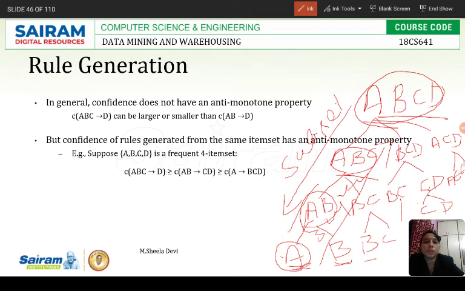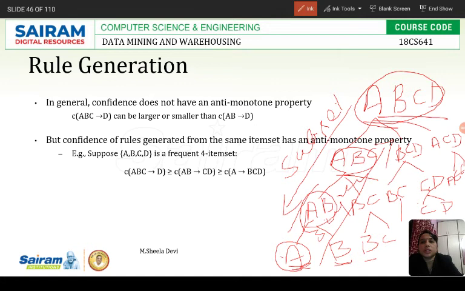So in the monotone property, if the item set is frequent, then the subsets will be frequent. And the anti-monotone property is just the converse of that. If the item set is infrequent, then its superset also will be infrequent.